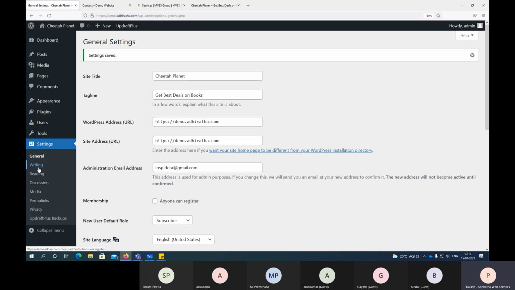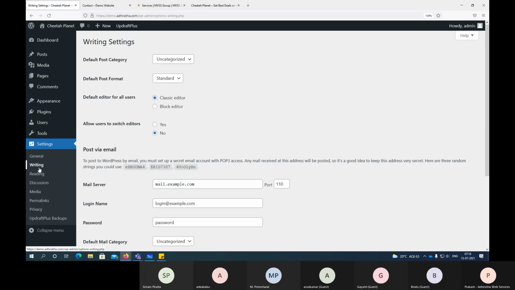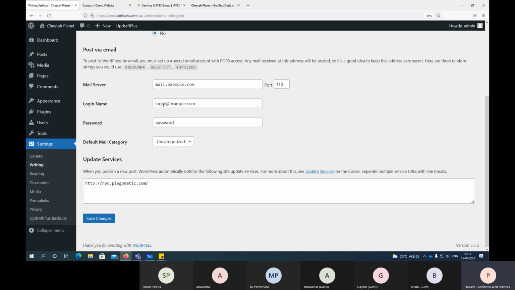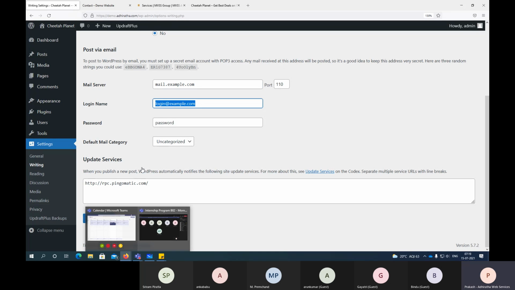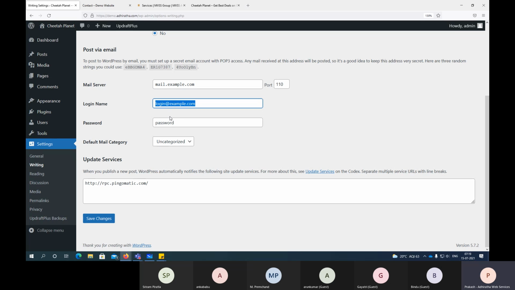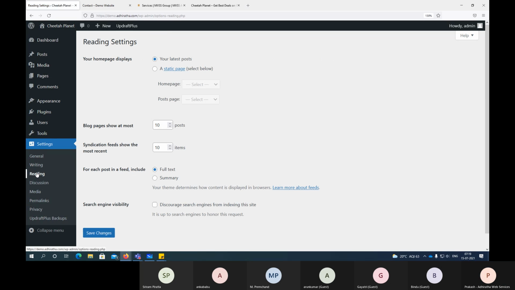Then next is called writing. So this again, we use certain tools. For example, see, someone has registered on your website. You should get an email saying that so and so user has registered, right? How those things are sent is with this email setup, right? In Outlook you can configure email, right? Same way here also we can configure it, but we use a different tool for that. So this also we can skip from here. Then reading.